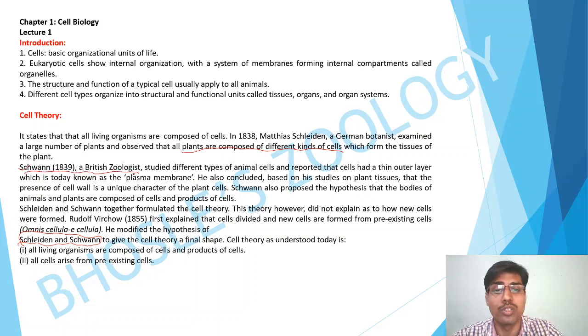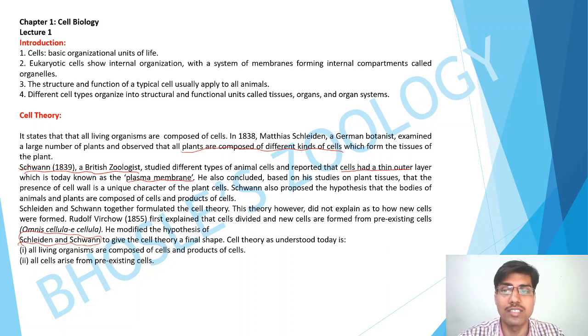He made the first observation regarding animal cells, and he reported that cells had a thin layer, which today is known as the plasma membrane. He concluded that animals and plants are composed of cells and the products of cells.